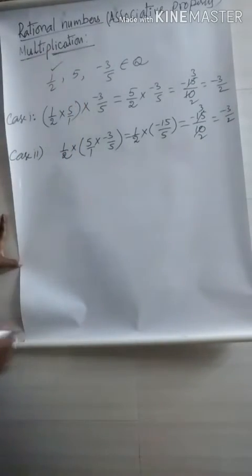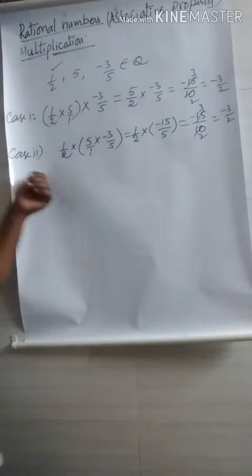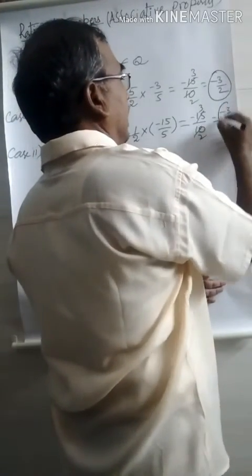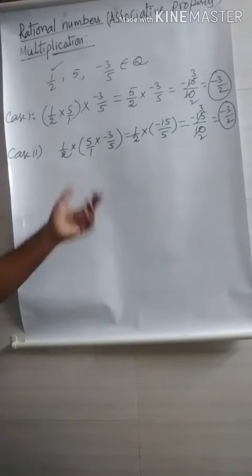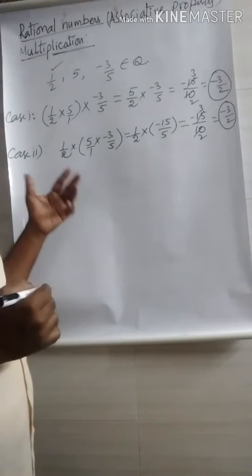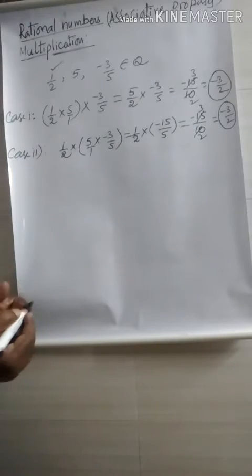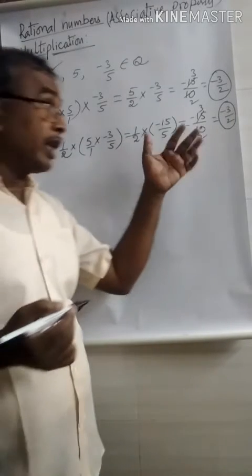In case 1 and in case 2, what we get? Minus 3 by 2. Both are the same. But in subtraction, we get two different answers. Hence, in subtraction, what we say? Rational numbers are not associative. But here, what we conclude?